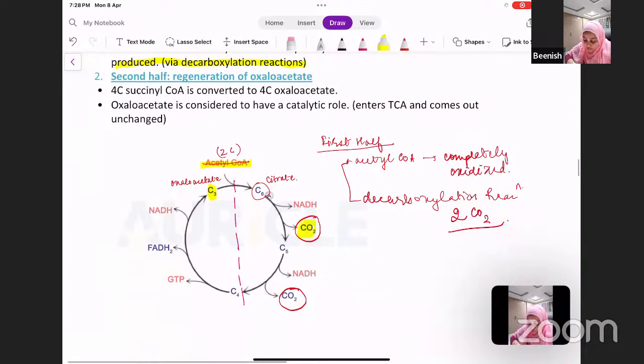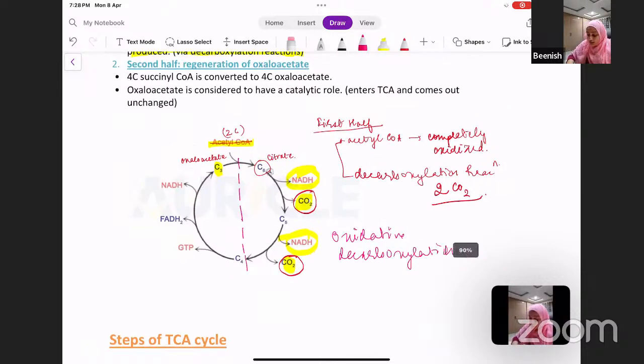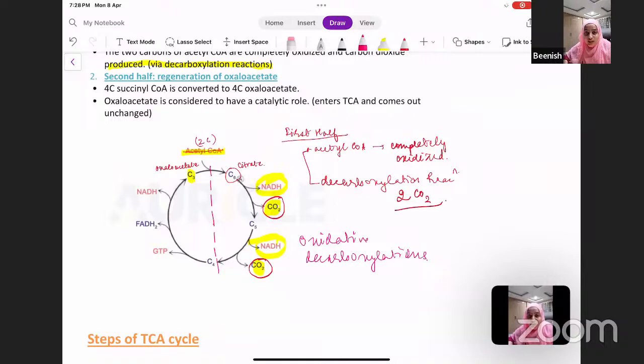So you see 1 carbon dioxide removed here, 1 carbon dioxide removed here, but you see what is also produced, NADH. So this is not a simple decarboxylation reaction. Instead, it is oxidative decarboxylation.